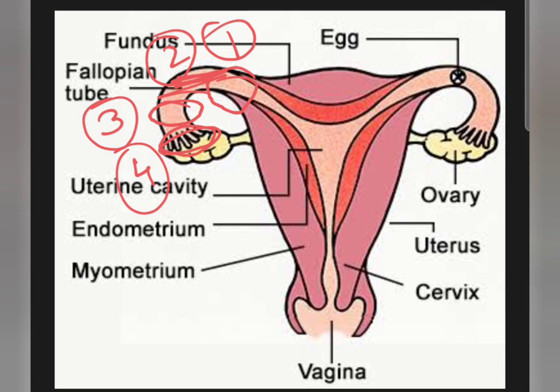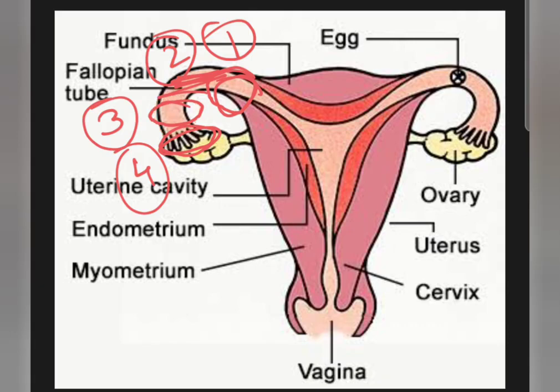So what are the four parts of the fallopian tube? The first one is, as I've marked here, the uterine part. Next, number two is the isthmus, which is the lateral portion of the fallopian tube. Next comes the third part known as the ampulla, which is the widest part of the fallopian tube. And lastly, the funnel-like portion, which also consists of a few finger-like projections, and that is known as the infundibulum.